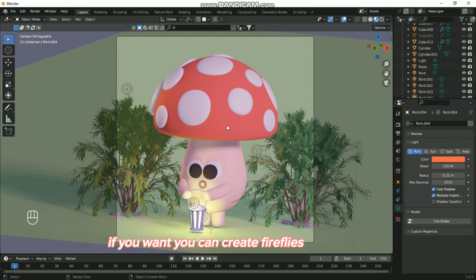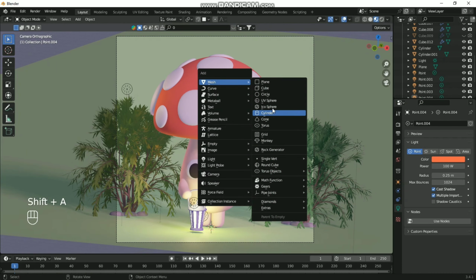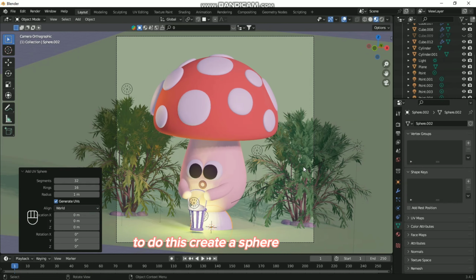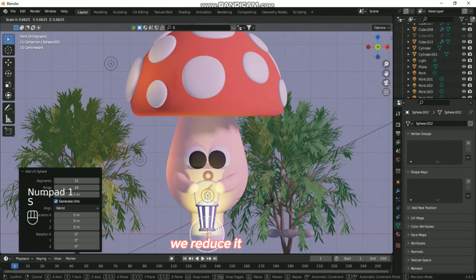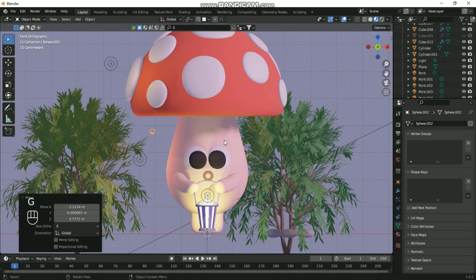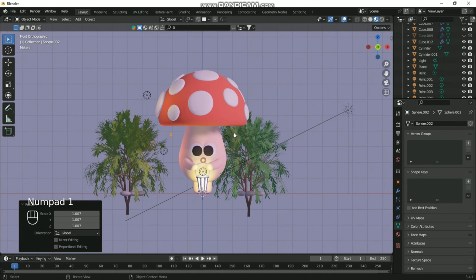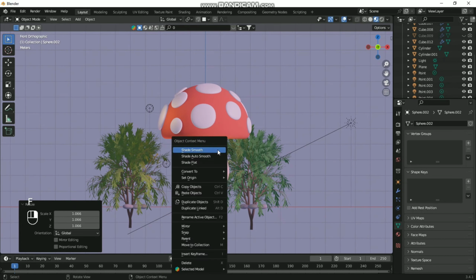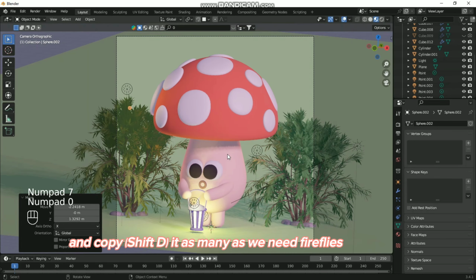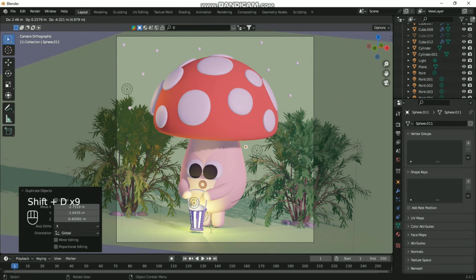If you want, you can create fireflies. To do this, create a sphere. We reduce it. And copy it with Shift D as many as we need fireflies.